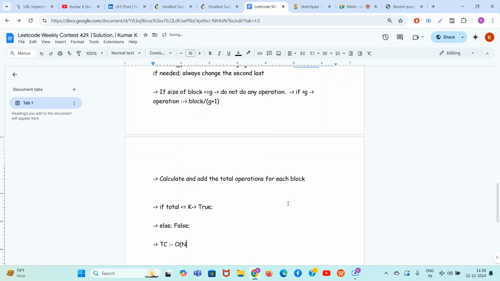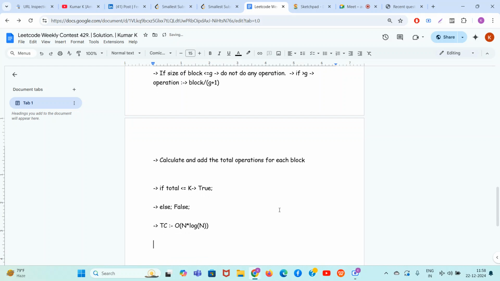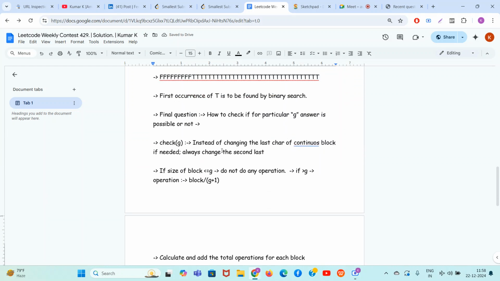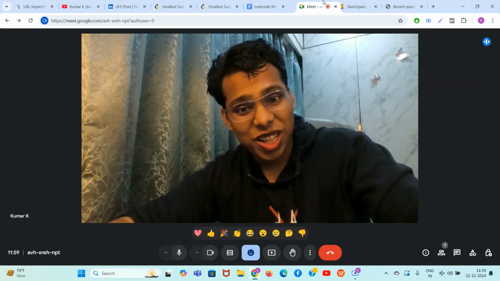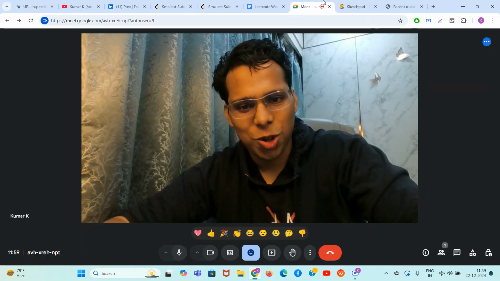And the time complexity will be n time for your check function, and log n for your binary search, right? And coming to the space, I don't think any extra space is required, right? Binary search requires no space. Checking the blocks also takes O of 1 space, as no extra space is used. Okay, so you will get the C++, Java, Python codes very soon for this.